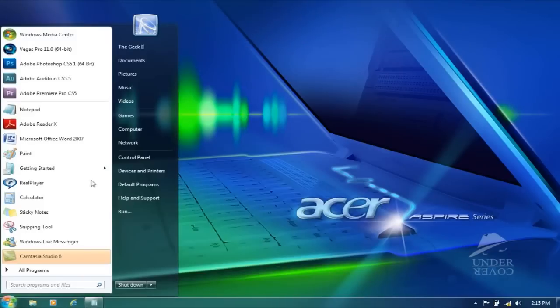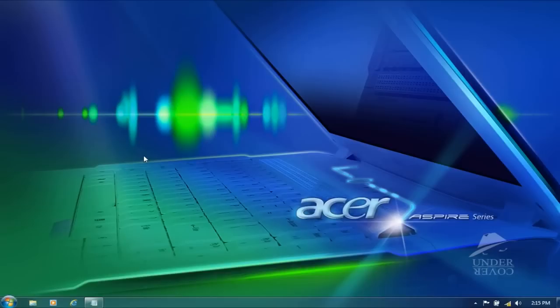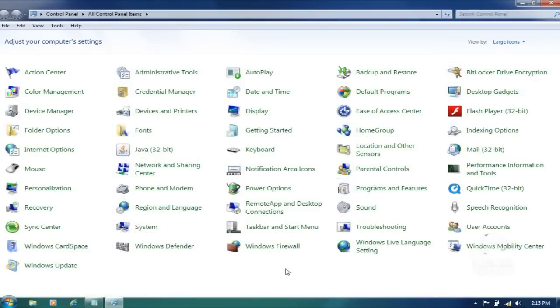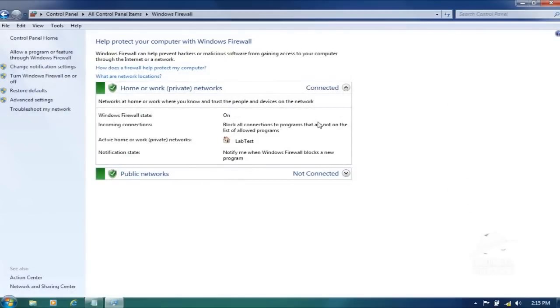Control Panel. This is the next important step. If we don't do this, we're not gonna have a printer on this computer. So we go into Allow a program or feature through Windows Firewall.